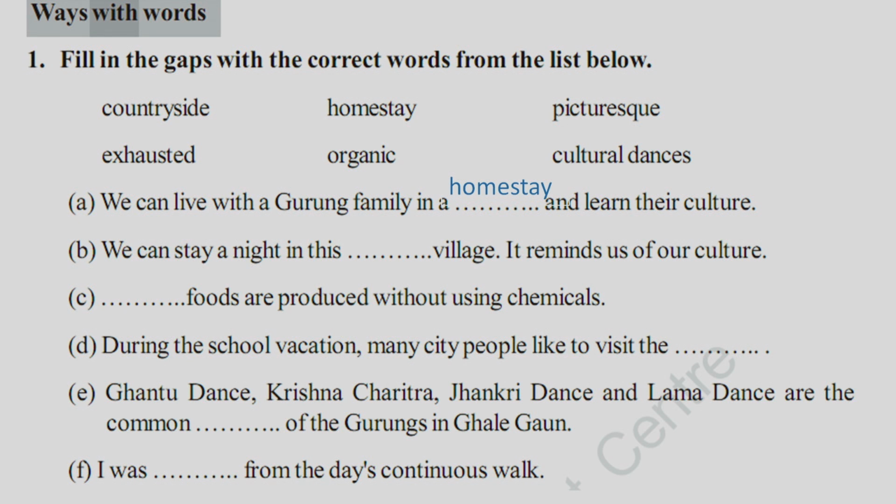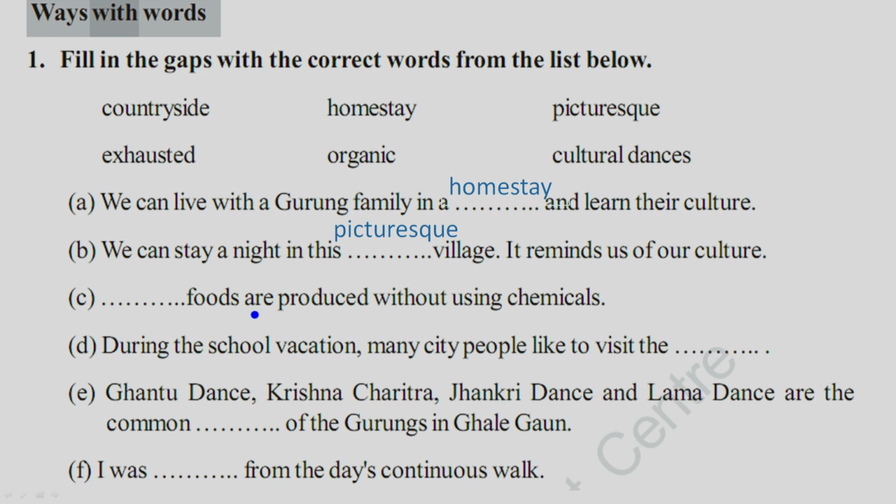All right, let's move to number B. We can stay a night in this blank village. It reminds us of our culture. So what could be the word over here? The word is picturesque village, right? Picturesque is the word.